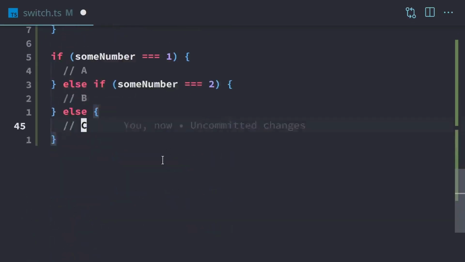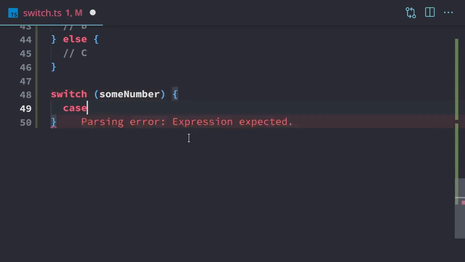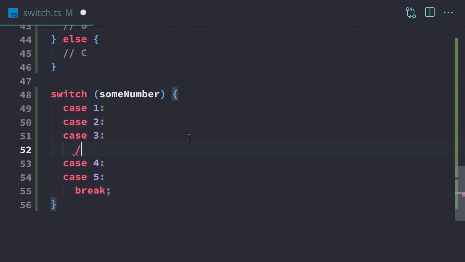So next, we're going to see what happens if we don't include the break statement. So we'll have a switch on some number again. And we can have case 1. We can actually duplicate this, so we can have 1, 2, 3, 4, and 5. And on 5, we'll break. So we actually don't even need to include code. This is totally valid. We can have code, for example, right here. We can put our code here.